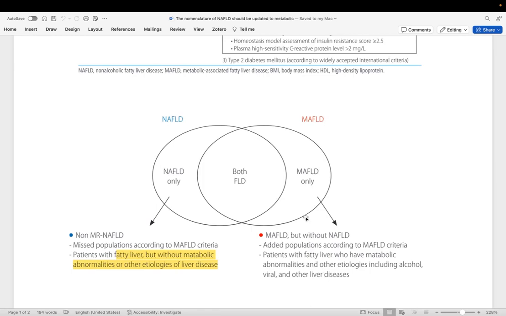And so they differ from the group who can be diagnosed as NAFLD. Thus we should understand that NAFLD and MAFLD are not always synonymous.